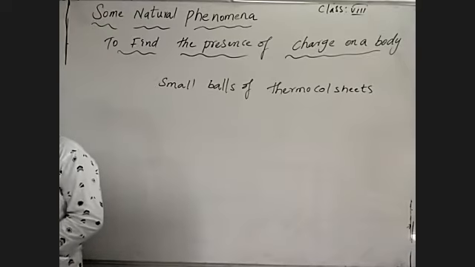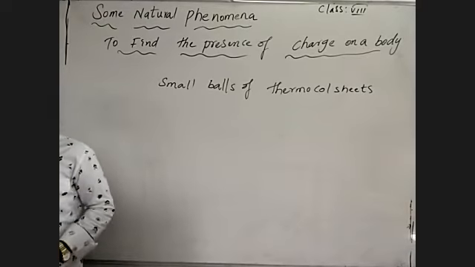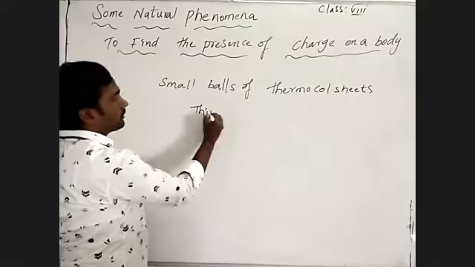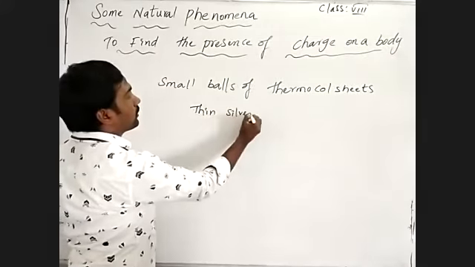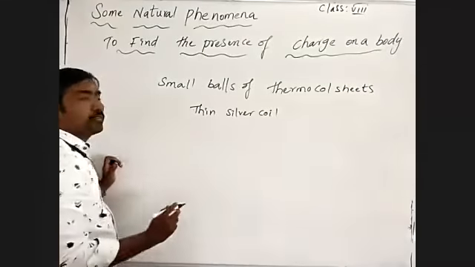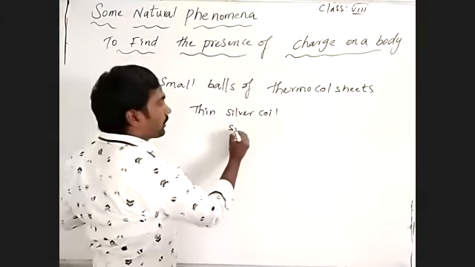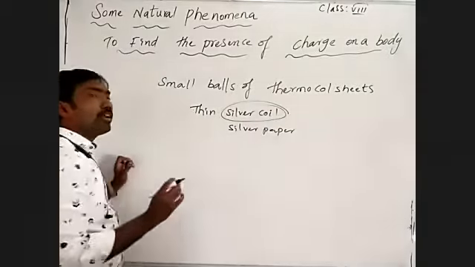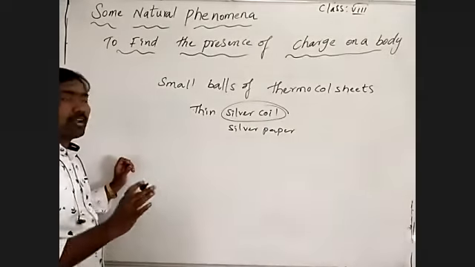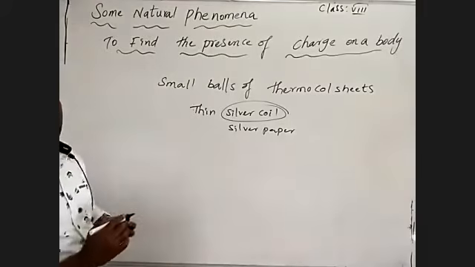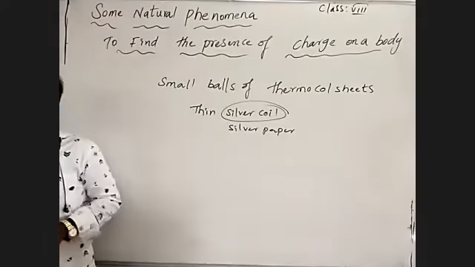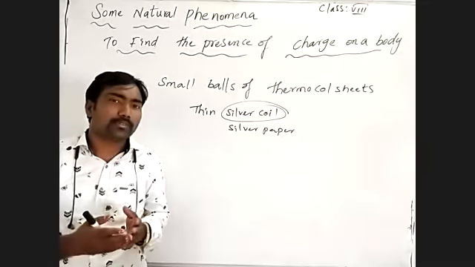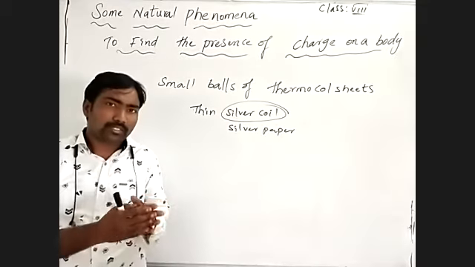We also have to use one more thing, a thin silver foil or silver paper. We may collect the silver foil from the outer layer of the sheet. It is used to avoid water, decomposition and destruction of the sheets.